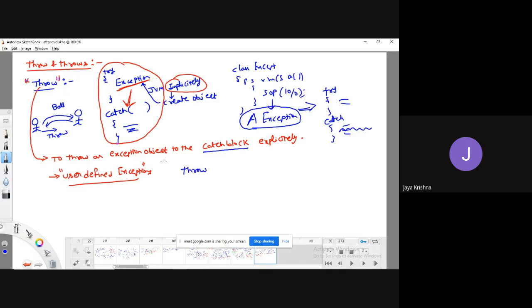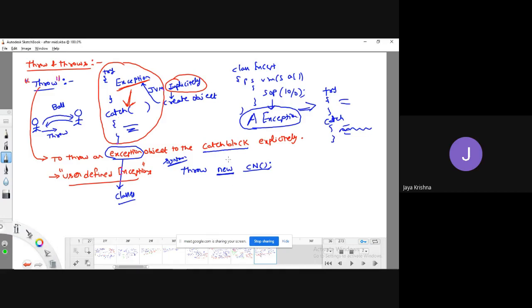The general syntax is the throw keyword followed by how to create an exception object, by using the new keyword, followed by, guys, as I have already explained, all the exceptions are classes, followed by the class.